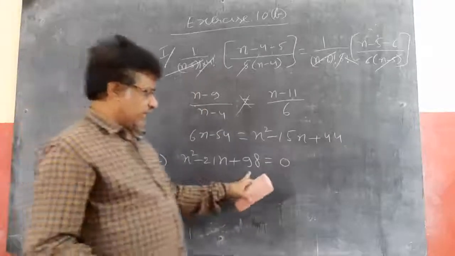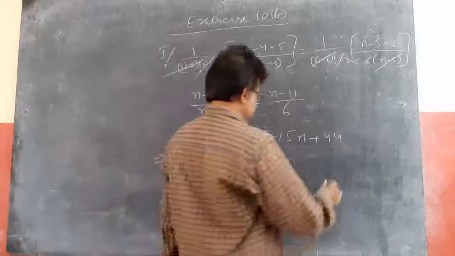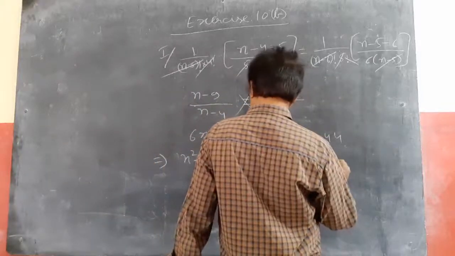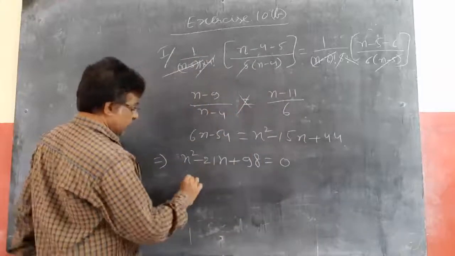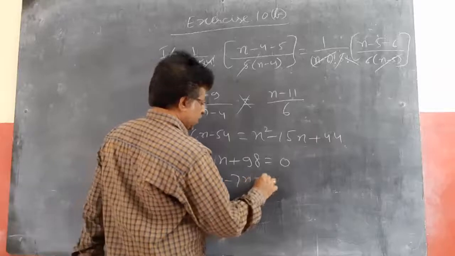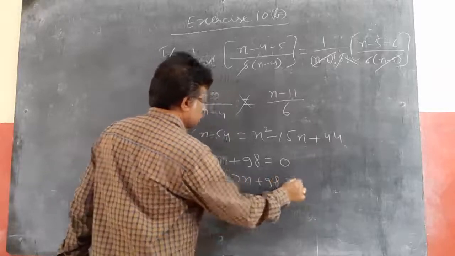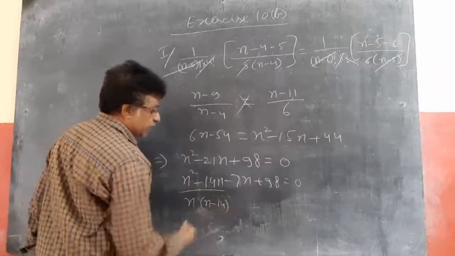Now splitting the middle term, 98 factors: 14 into 7. So n square minus 14n minus 7n plus 98 equal to 0. If I take n common from this, it becomes n minus 14.